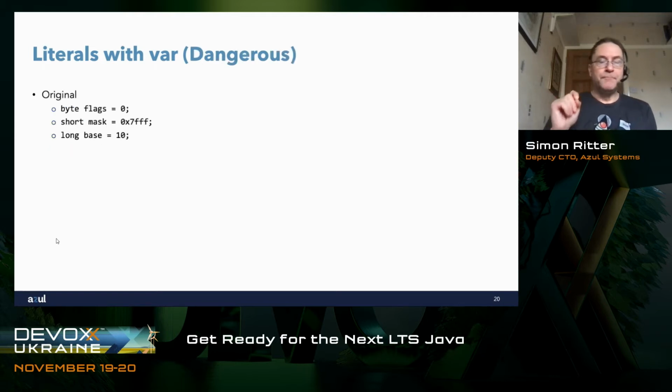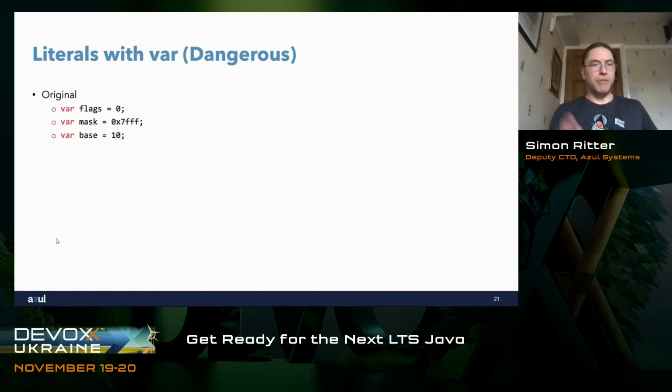Be careful though, because with literals, when you're using numbers, this can be dangerous. Here I've got an example with 3 numeric values. I've got byte flags equals 0, short mask equals 0x7fff, and long base equals 10, but I haven't used the modifier to force it to be a long. If I change all of those to var, you might think, okay, how does the compiler deal with this?